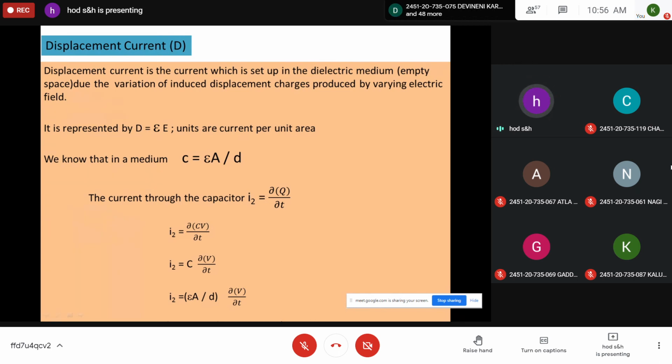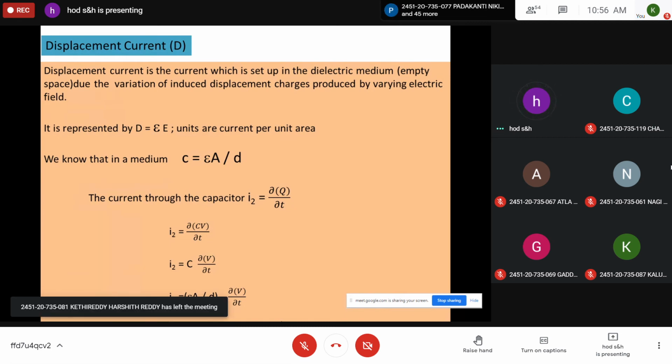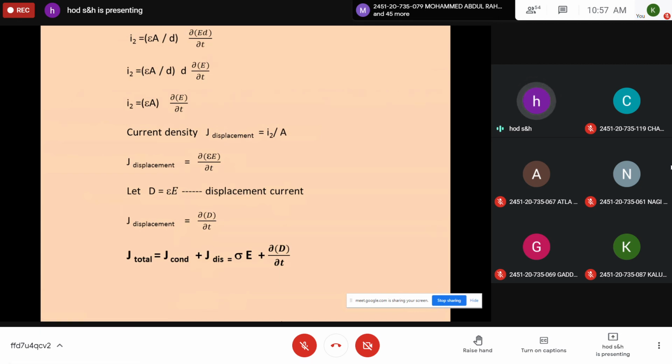Again, it can be written as I2 is equal to C, which you can bring out, into dV by dt. Again, C can be written as epsilon A by d. So it is epsilon A by d into dV by dt. Then V can be written as E into d, where E is the electric field and d is the thickness of the sample.